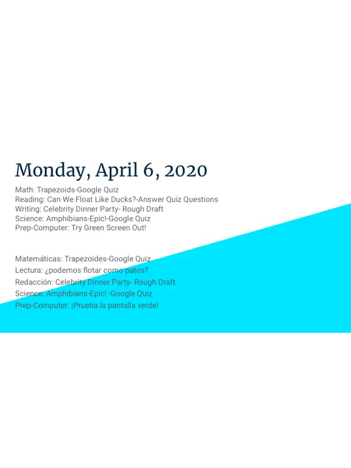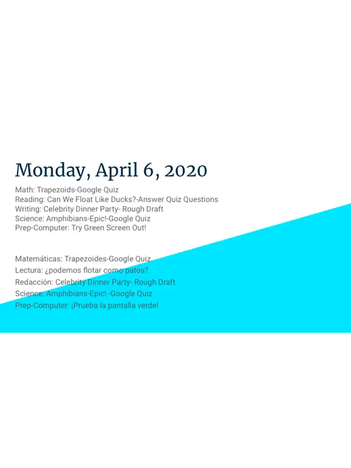This is our daily agenda. For math today, we're going to be learning about trapezoids. When you finish, you will have a question about that on your quiz on Google Classroom. In reading, we're going to read an article called Can We Float Like Ducks? You'll also have a question about that article to answer on Google Classroom later today.